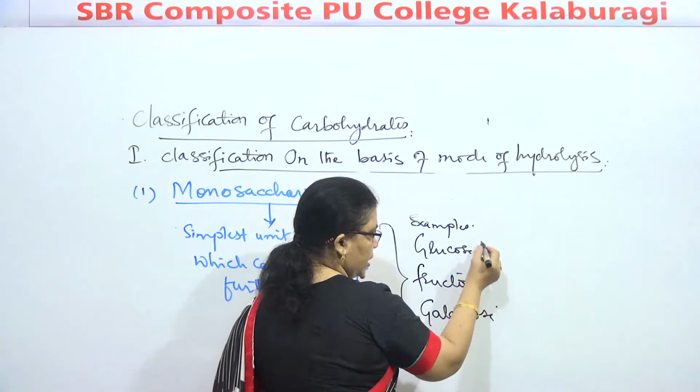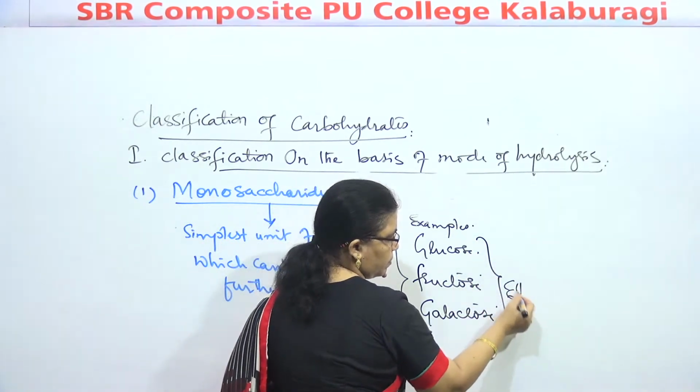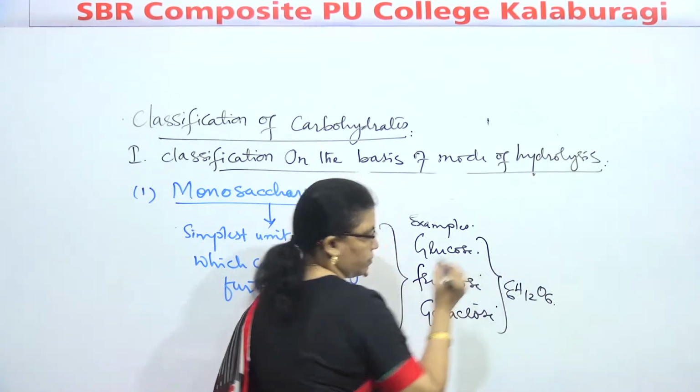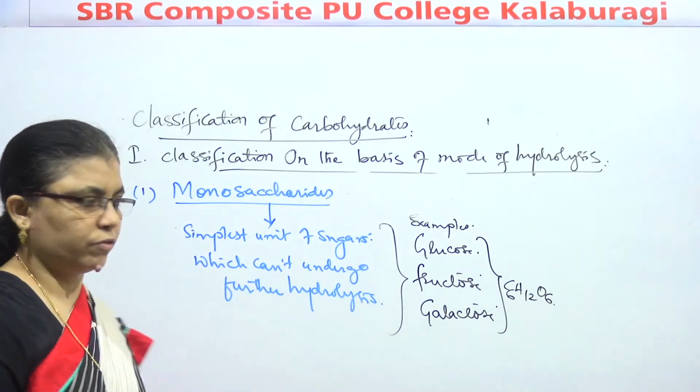Glucose, fructose and galactose all have the same general formula, C6H12O6.